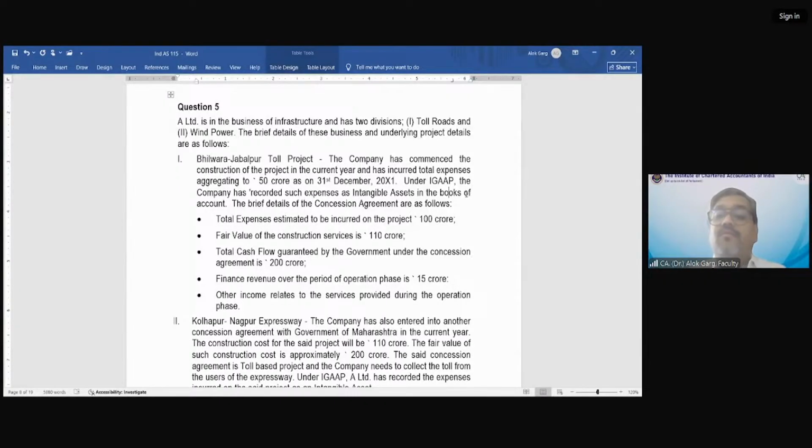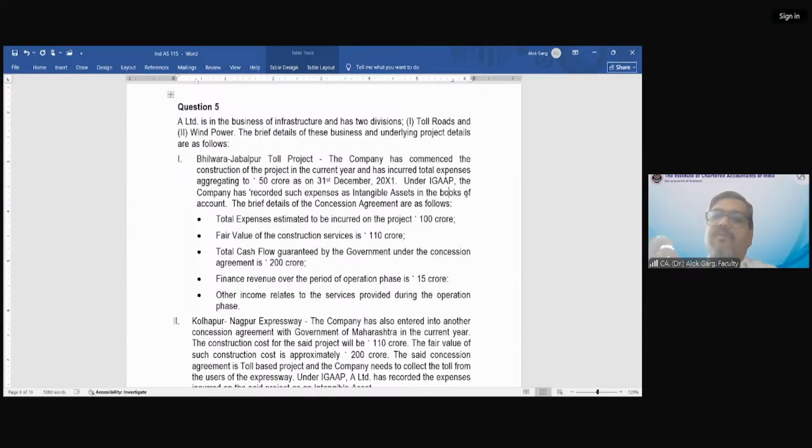So government wants to develop the infrastructure, and government is not having unlimited money. So government invites tenders from the private parties, and says we want to develop this 20 kilometers highway. Can you develop it for us?